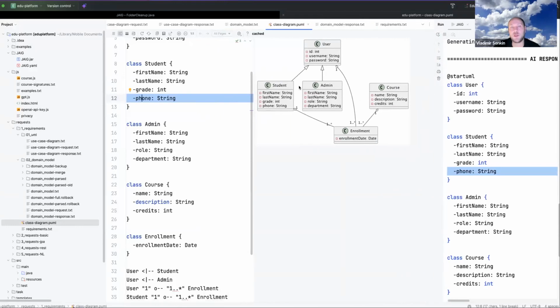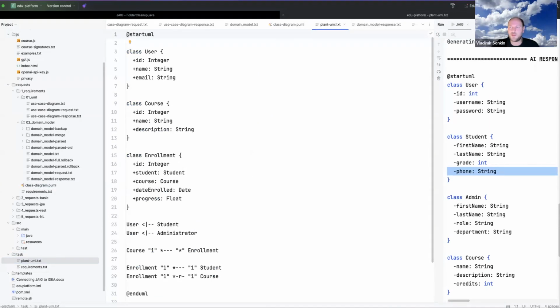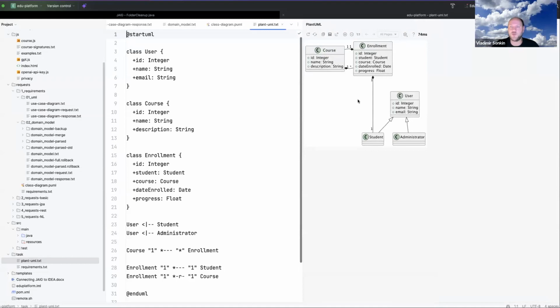So we have this user, we have two kinds of users, student and admin. We have a course and we have enrollment. So a student is able to enroll in the course, and it will add the enrollment. Okay, basically this is it, but for predictability, I will take not this PlantUML for the next generations, but the prepared version. So this is the same, but I just prepared it to be sure that it will work correctly. So this is almost the same thing. Yes, also student, administrator, enrollment between course and student.